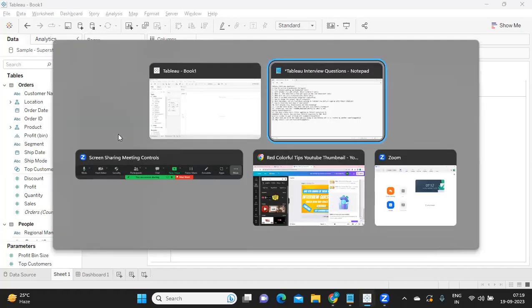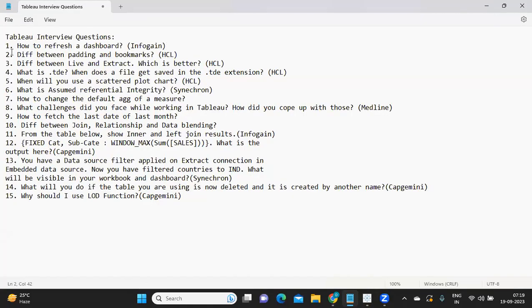So you can answer all of these questions, or you can explain them in this way, so that the interviewer feels satisfied. Whenever you are getting a theoretical question, try to explain as much as possible, so this will give you an edge.